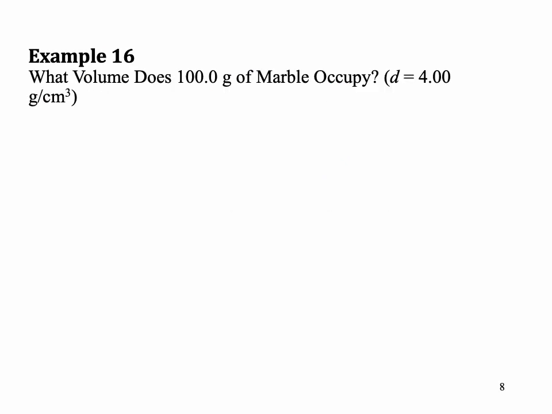Let's try one more question. What volume does 100 gram of marble occupy? Density is given to you. Again, when density is given, I know that 4.00 grams equals 1 cubic centimeter. That is my conversion to go between grams and cubic centimeters. And what is cubic centimeter? You need to remember that this is a unit for volume. Cube of meter, centimeter, liters, all of this is units for volume.